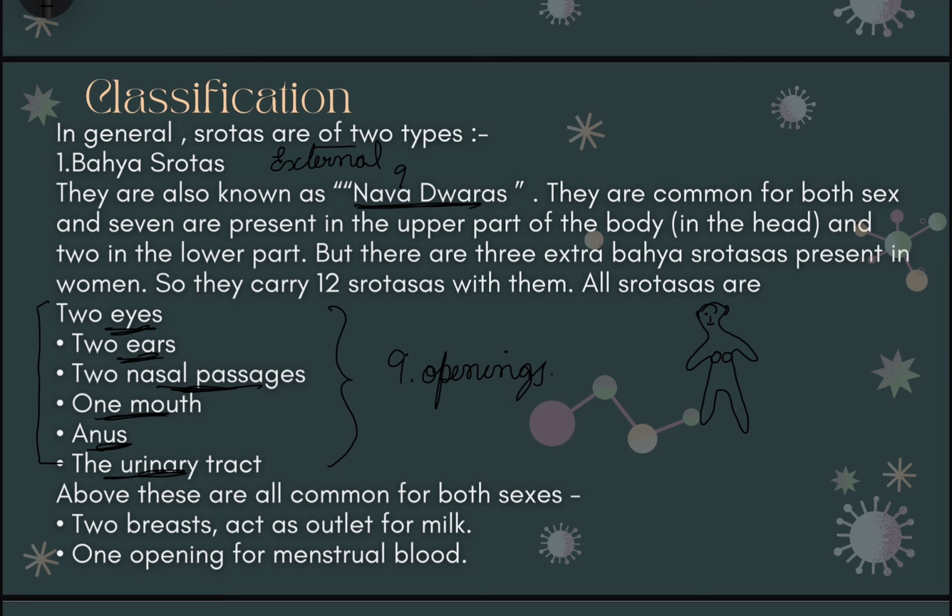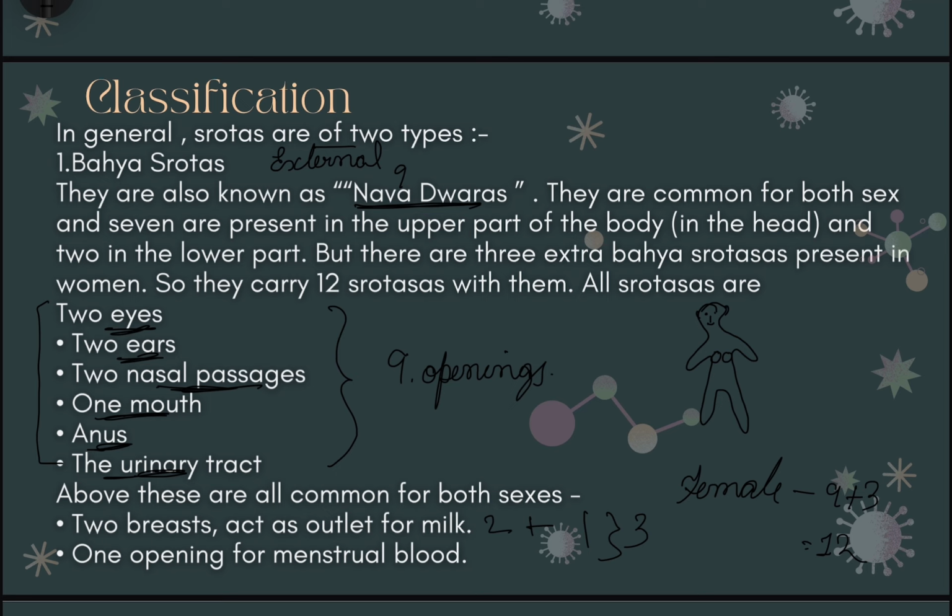Due to the presence of two breasts, 2 is added, and one opening for the menstrual blood, totaling 3 here. That means in a female there are actually 9 plus 3, that is 12 openings. However, in a male there will be only 9 openings.